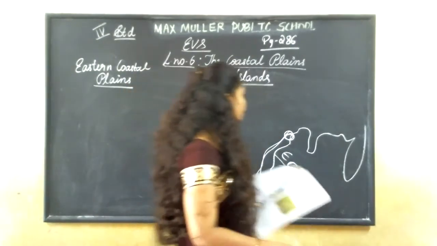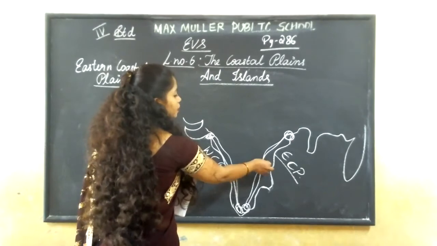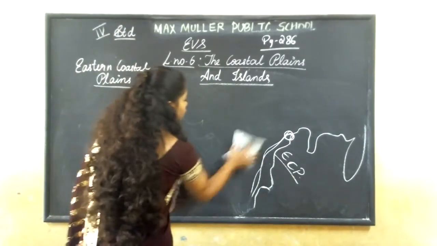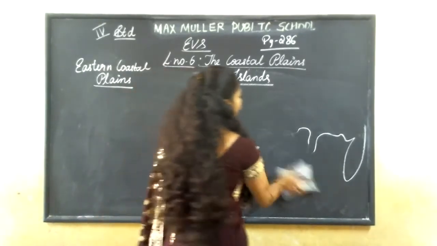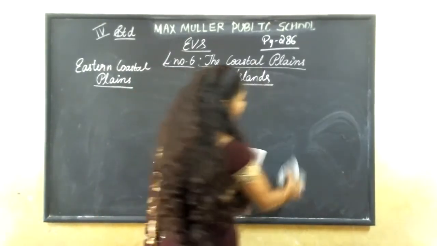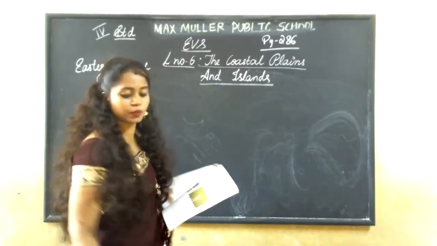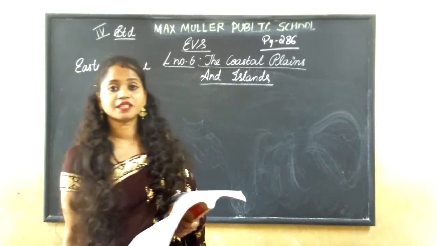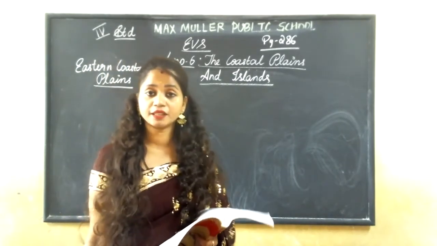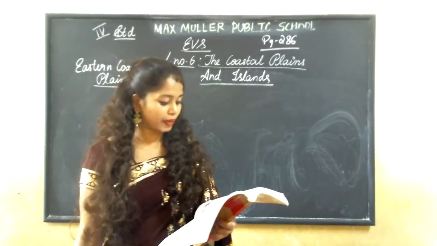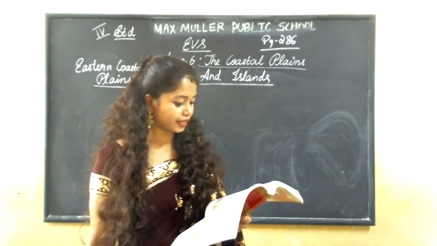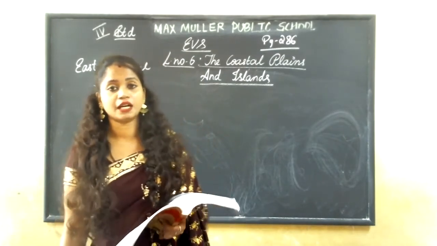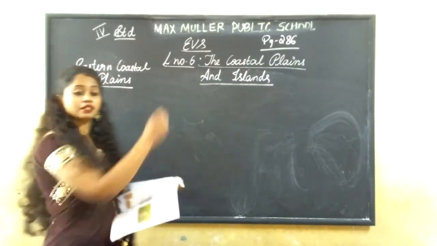And the western coastal plains, we learned, are divided into three parts. Yes? It was Kutch and Kathiawar in Gujarat, Konkan coast in Maharashtra, and Malabar coast in Kerala.